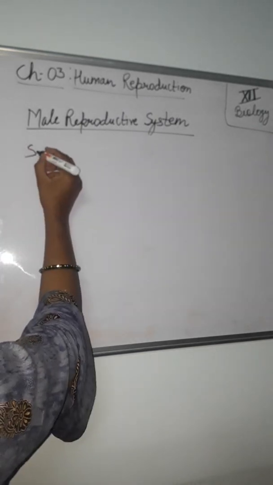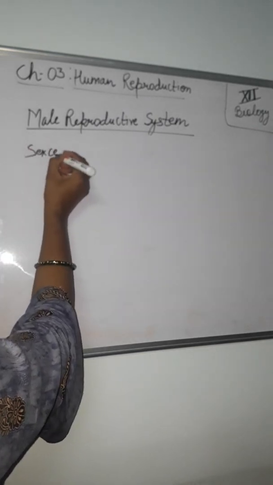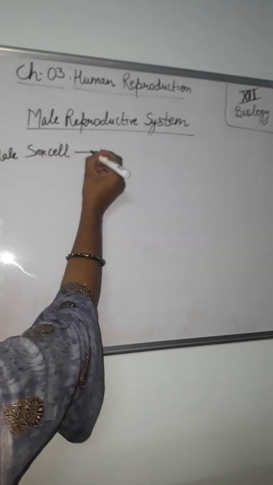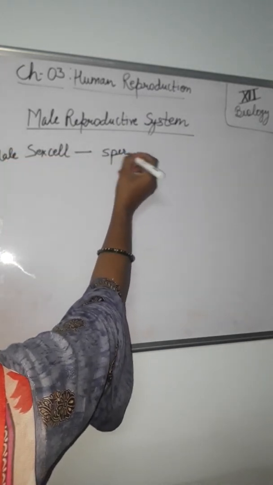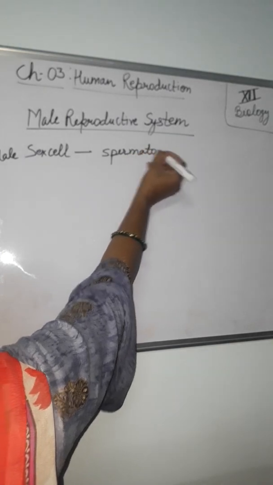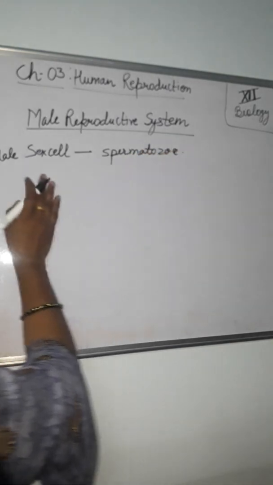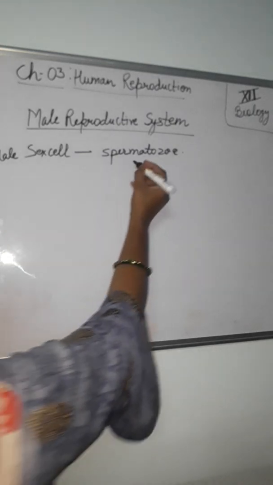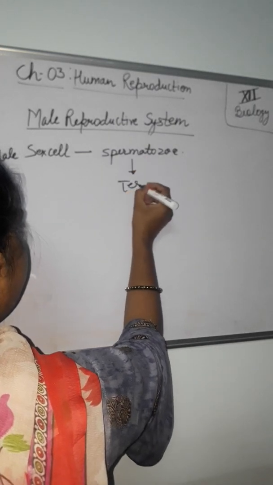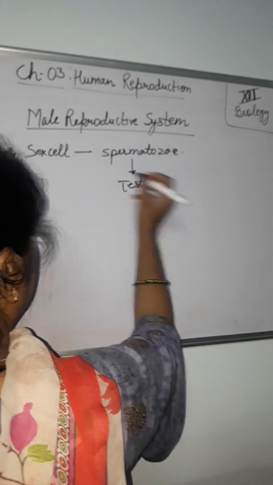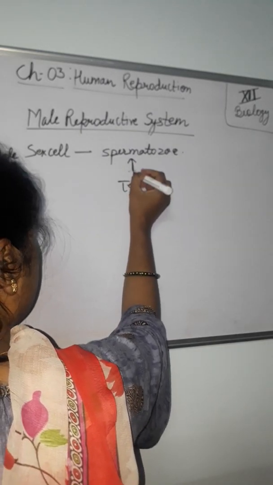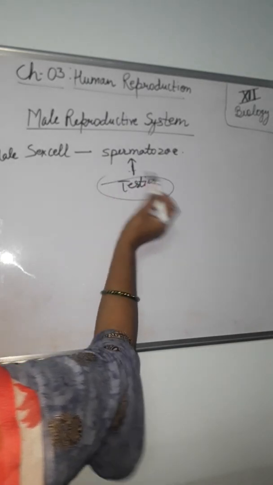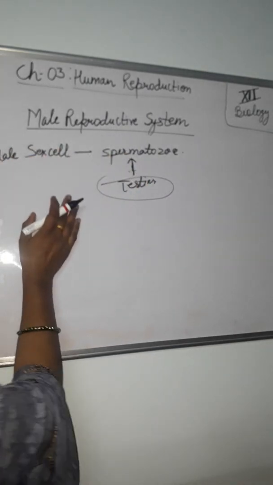Now here the male sex cells are spermatozoa. Spermatozoa are produced by the testis.